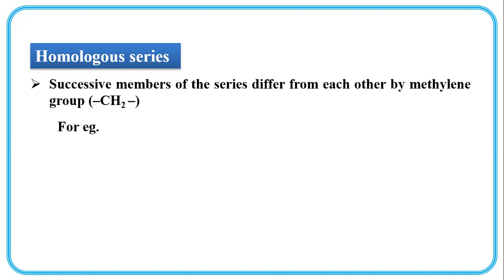For example, a series of alkane. We are going to see a series of alkane. CH4, this is methane, the first member of the homologous series of alkane. It is methane.